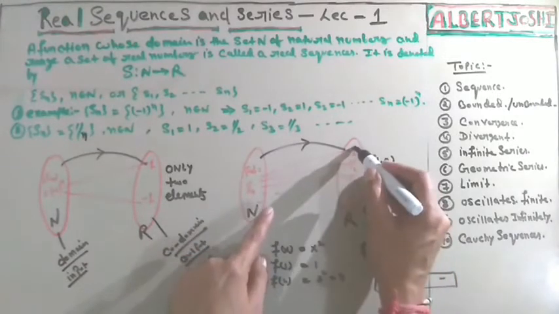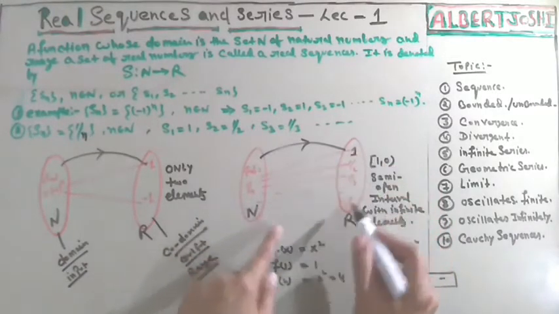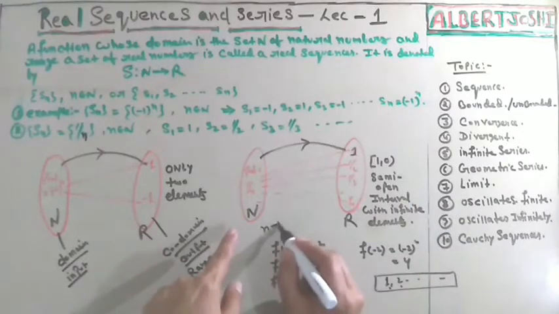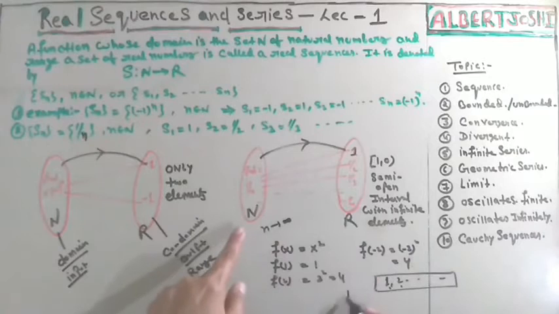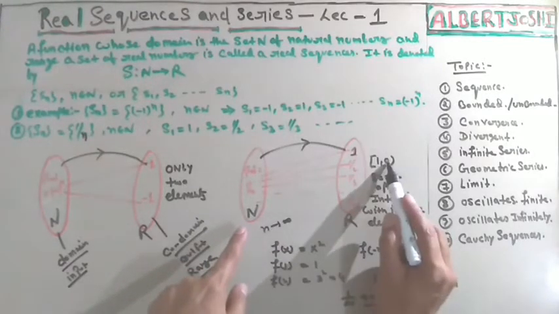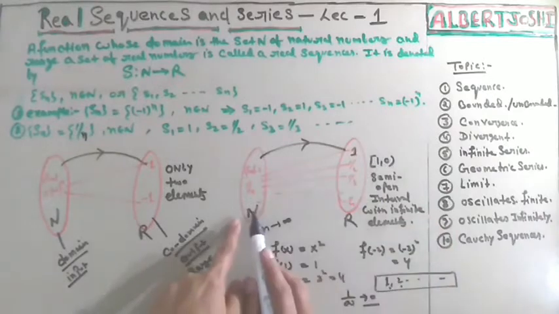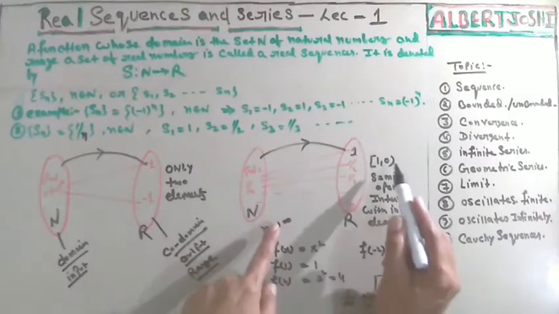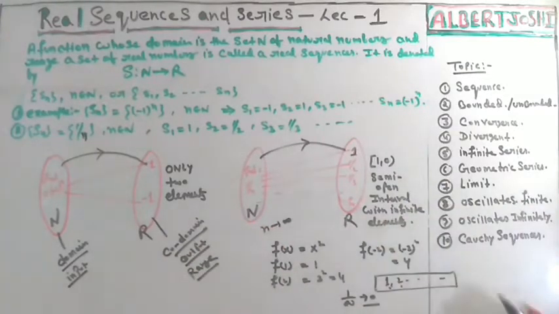The first value is 1, then 1 upon 2, 1 upon 3, and so on up to 1 upon n. As n tends to infinity, 1 upon infinity is converging to 0. So if n tends to infinity, Sn is converging to 0.